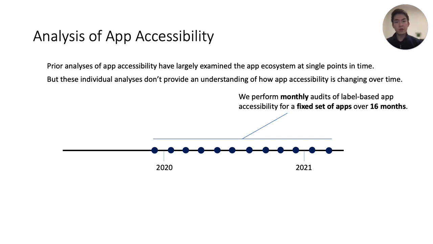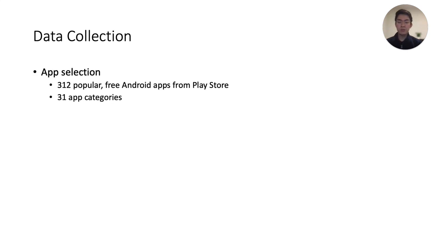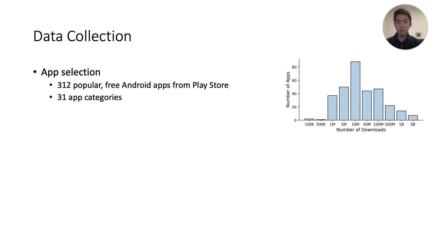To provide some insight into this problem, we perform monthly audits of label-based app accessibility for a fixed set of mobile apps over a period of 16 months. We chose apps for our analysis by taking a sample over 31 app categories in the Play Store, selecting the most downloaded apps from each category. We then filtered apps that did not clearly expose a view hierarchy, which was required for both the automated data collection and accessibility evaluation processes.